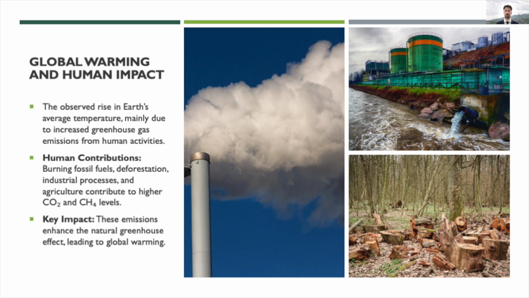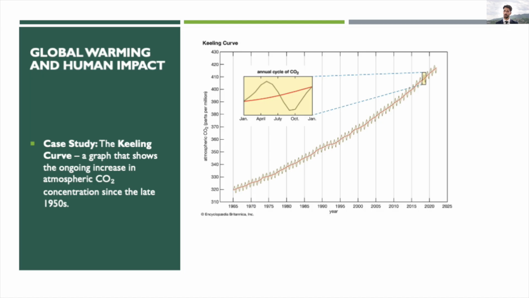Global warming and human impact. Now, let's look at global warming. This term refers to the steady rise in Earth's average temperature, primarily due to human activities such as burning fossil fuels, deforestation, agricultural and industrial activities. These activities release greenhouse gases, which enhance the natural greenhouse effect and contribute to global warming. An important example here is the Keeling curve, a graph showing the sharp increase in atmospheric CO2 since the late 1950s. This visualization is powerful in showing the direct link between human activity and CO2 levels.